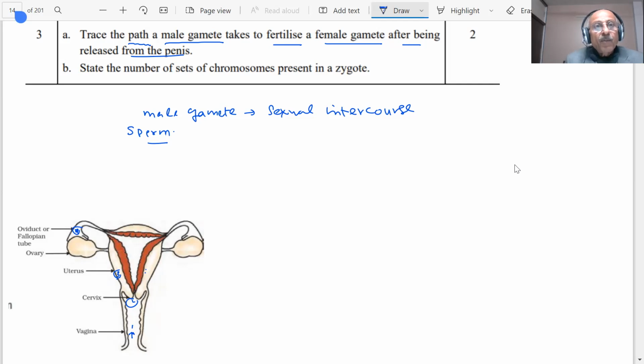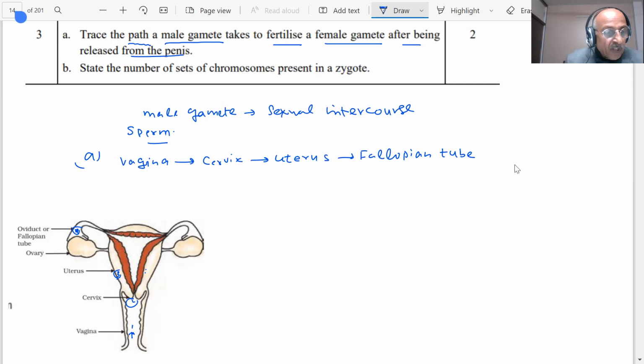So it will move from vagina, then vagina to cervix, uterus, and from that it will move to the fallopian tube, or what we call the oviduct. So this will answer the A question.